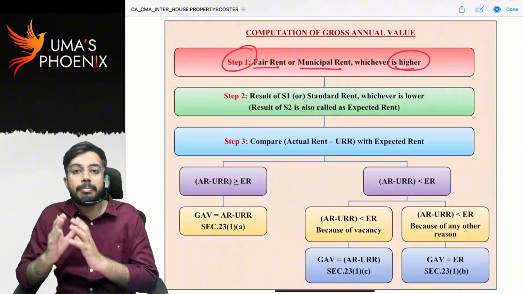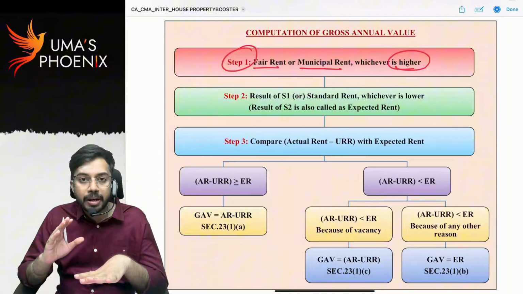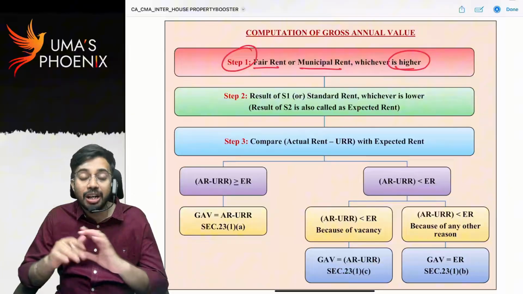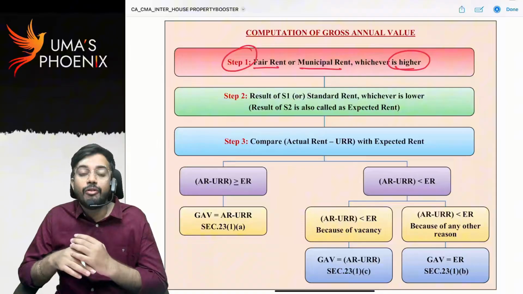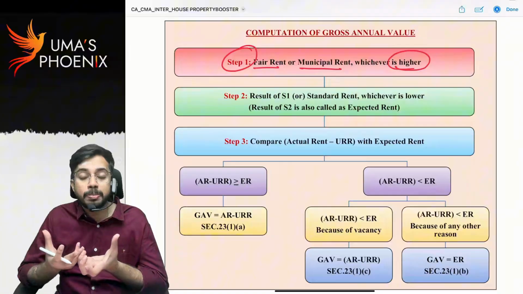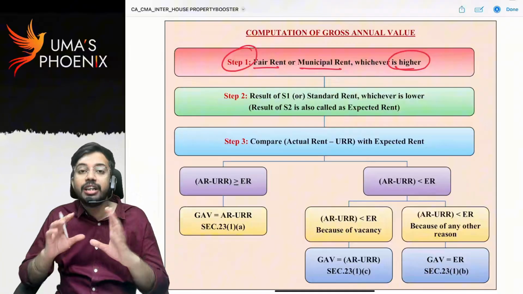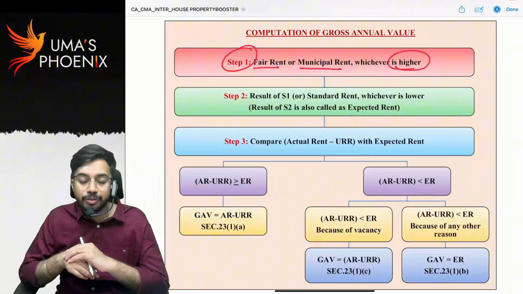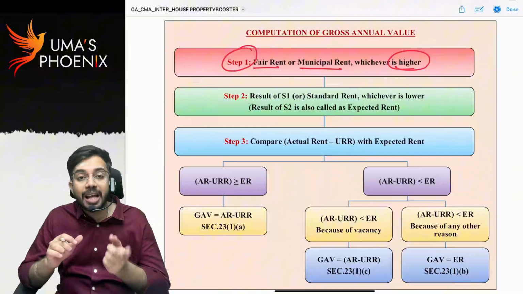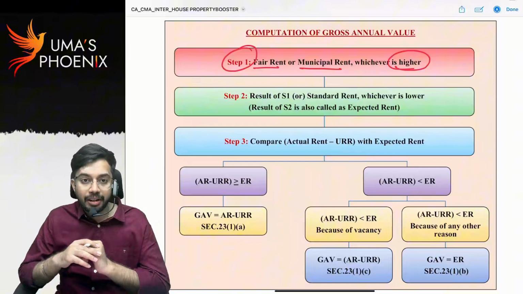First of all, what do you mean by gross annual value, sir? I already told you, under house property, tax is not levied on rental income. Tax is levied on the annual value of the house property. What do you mean by annual value? Annual value is the inherent capacity of the house property. Whatever the amount of rent that house property can fetch, that we call as annual value. So under house property, actual rental income is not taxable, but annual value is taxable. These are the steps in computing annual value.